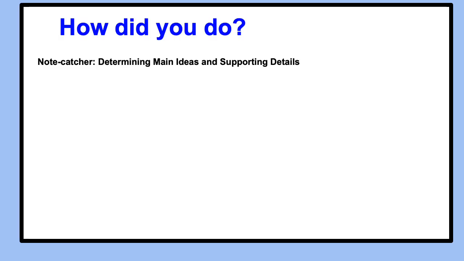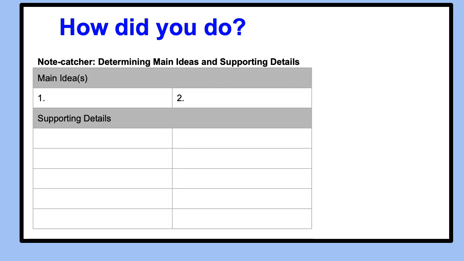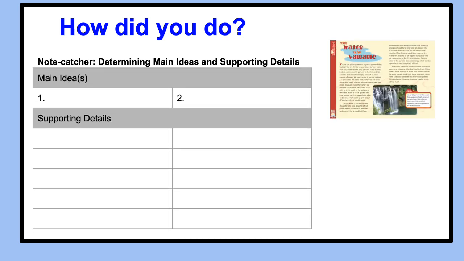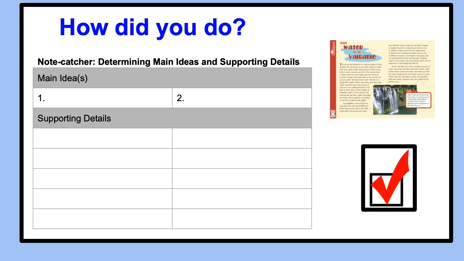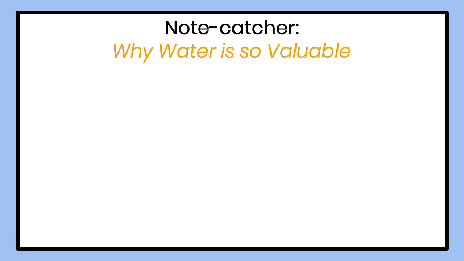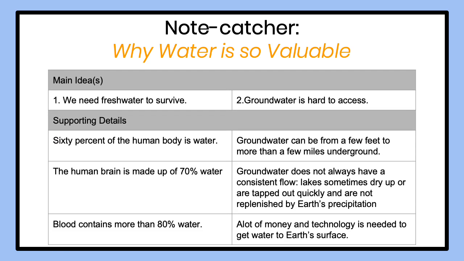Let's begin by examining your responses within your note catcher for Why Water is So Valuable. Let's check to see if you were able to identify main ideas and supporting details for this text. Here is a possible response for your note catcher. I found two main ideas when reading this text. The first main idea is, we need fresh water to survive. The second main idea is, groundwater is hard to access.